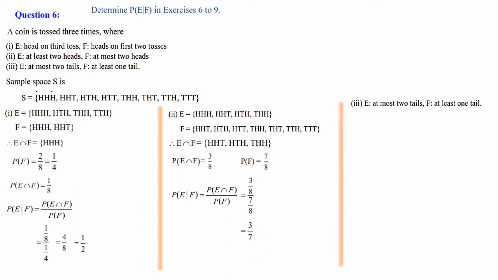Third question. E is at most 2 tails and F is at least 1 tail. So let's write E, that is at most 2 tails, and F is at least 1 tail. So here is the sample space. From this sample space you have to write E and F. Then E intersection F you have to calculate. Then P of E intersection F and P of F can be calculated. And by using the P of E given F formula, you have to find out the probability of P of E given F. So that portion you will do it as homework.